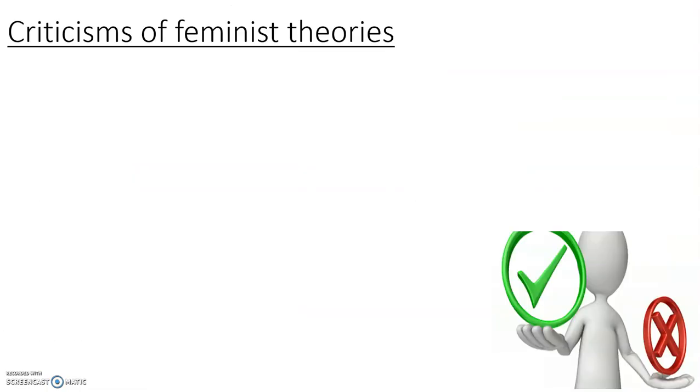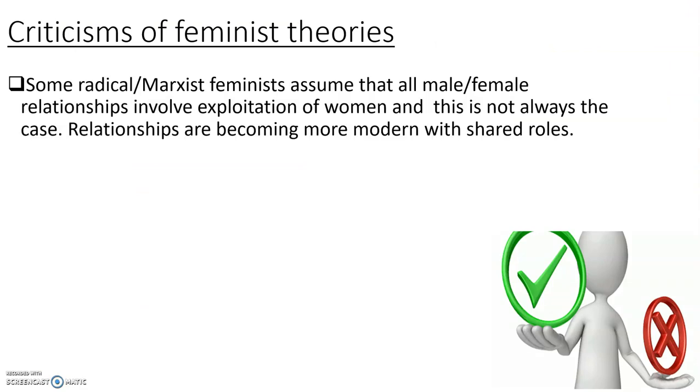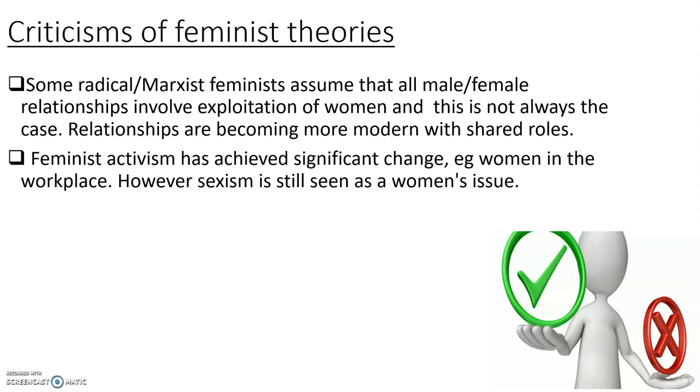So, how can we criticise feminist theory? Obviously, some radical and Marxist feminists assume that all male-female relationships are exploiting women. It's not always the case, and actually, a lot of modern families have a much more equal split. Again, there have been massive changes, so feminism has led to these changes. For instance, laws in the workplace. Sexism is still an issue, but there are laws trying to combat it.